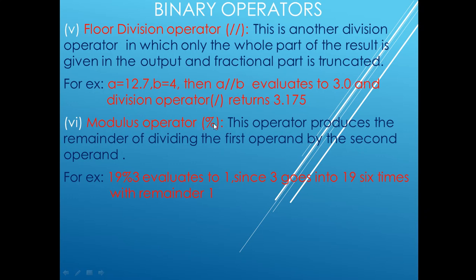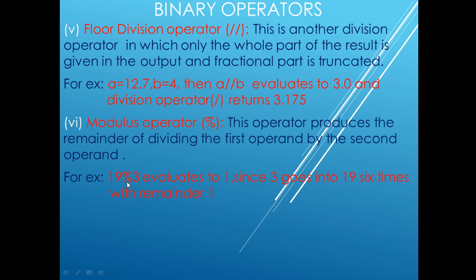Next is the modulus operator. This is also new for you. This operator produces the remainder of dividing the first operand by the second operand. In this also you will divide the first operand by the second operand, but the result will be the remainder. In both floor division as well as simple division, the quotient will be returned. But in the case of the modulus operator, you will get the remainder value.